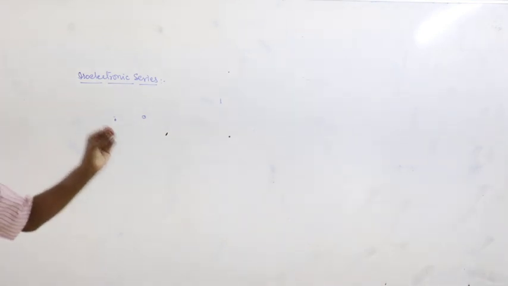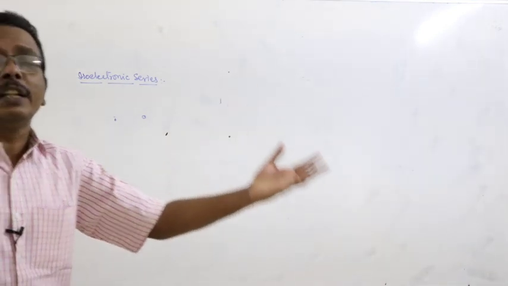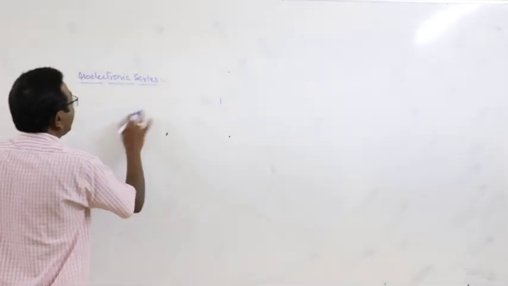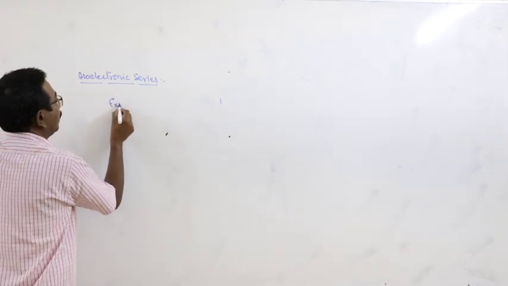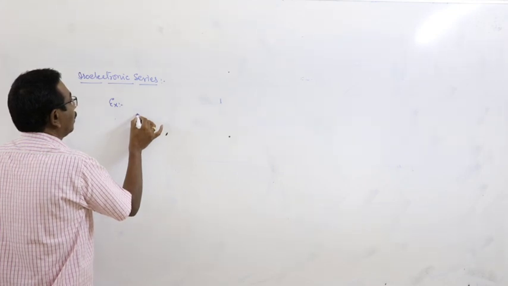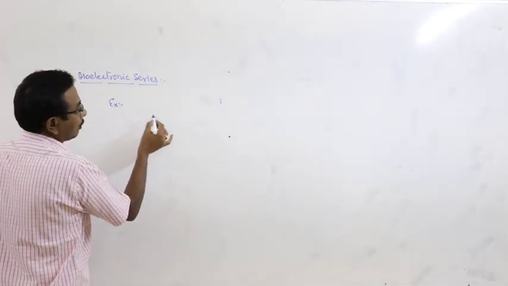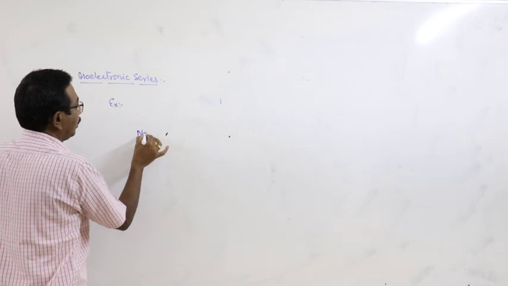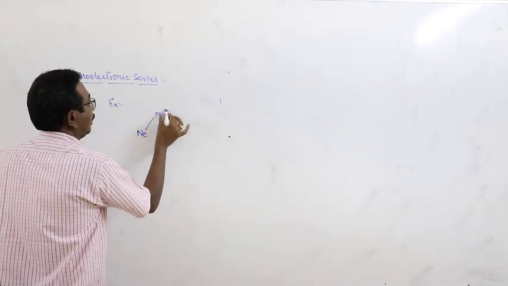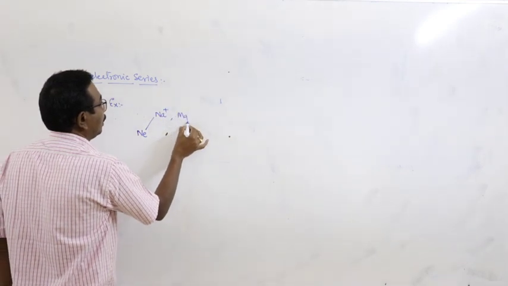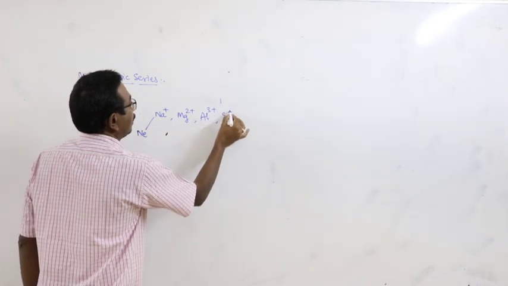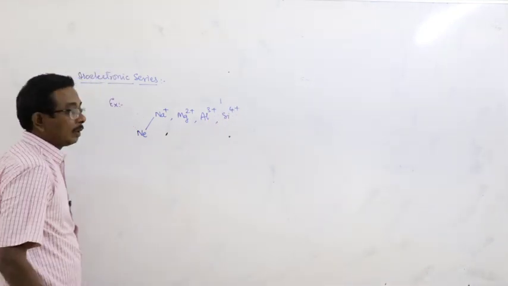Now, here I will give the information related to the variation of the ionic radii among the isoelectronic series. Take for example, first one, neon, Na plus, Mg2 plus, Al3 plus, Si4 plus.